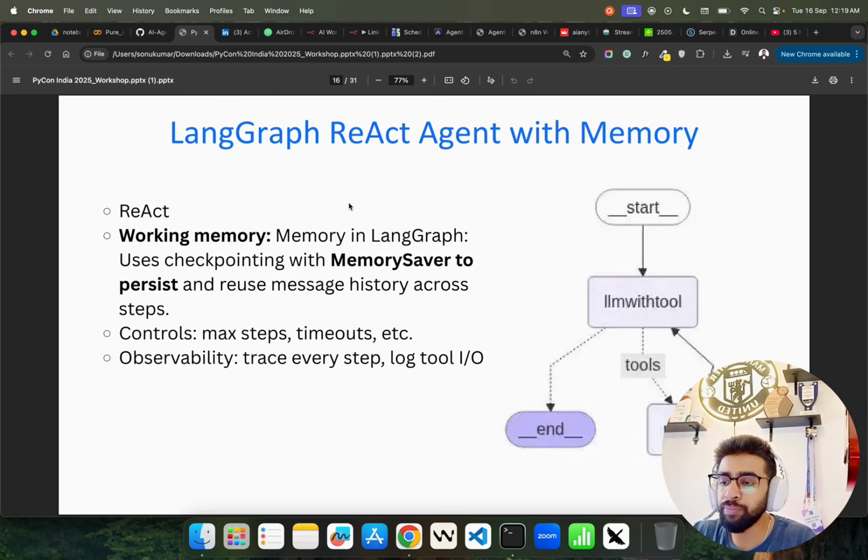Then we are designing a simple LangGraph ReAct agent with memory, right? ReAct you already know, I showed you reason and act, but now we're going to do that with LangGraph, because LangGraph is one of the most used orchestration frameworks, and LangGraph is from LangChain. LangGraph is good because it is stateful. You can manage state really well, it's easier to work with memory, and when you have a lot of context, it's easier to manage. But there's a learning curve. It's difficult to learn, but we're going to show you some of the LangGraph.